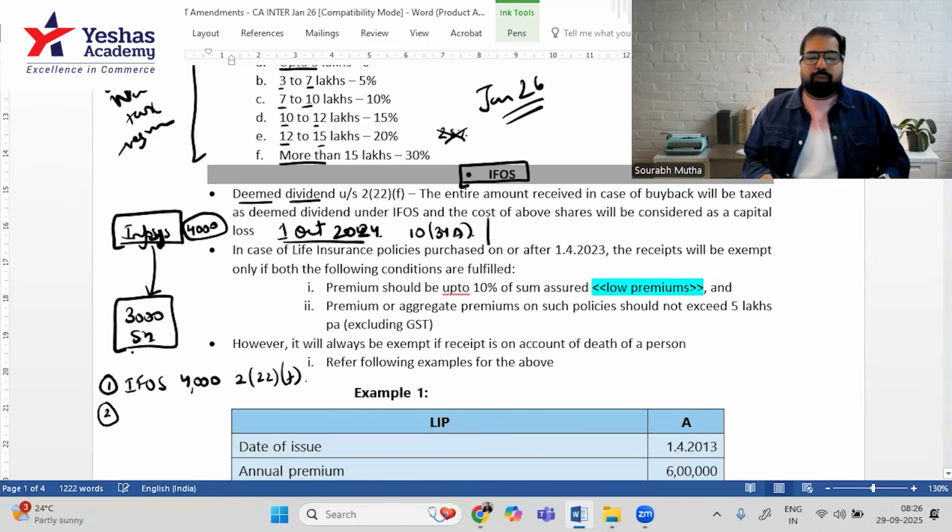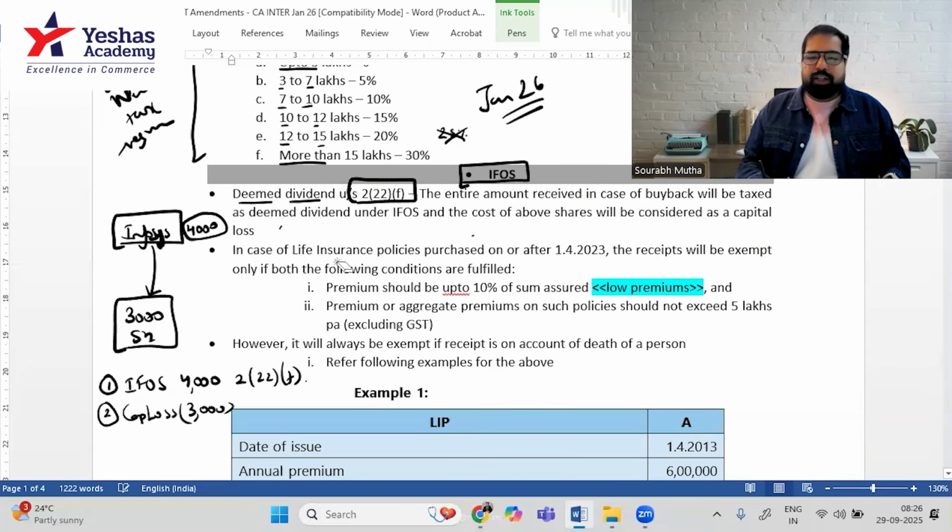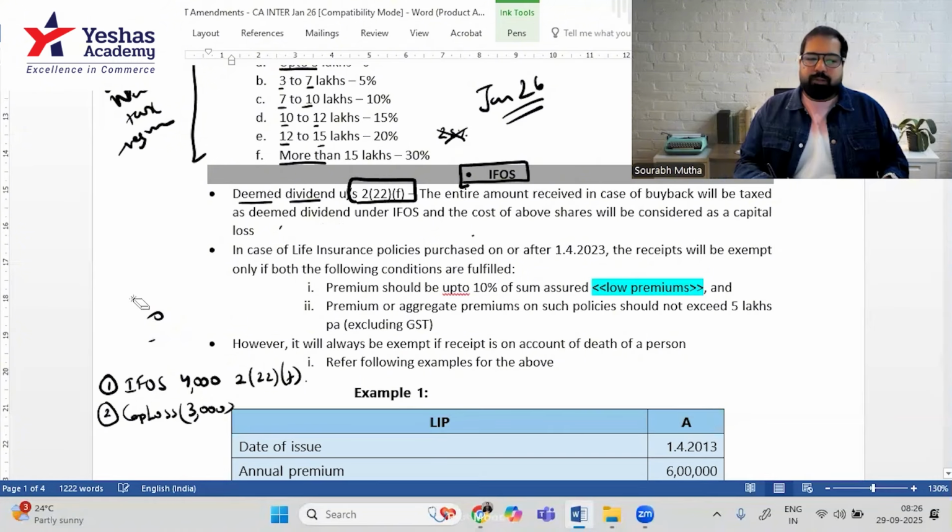And the second: sir, what about the cost of shares that I bought for 3,000? That will go under capital loss. So 3,000 you can deduct under capital gains as a loss. So these are the two implications for buyback. Very, very important. The section is important, the two implications are important, and the date of 1st October is very, very important. Keep this in mind. This is basically deemed dividend under section 222F.